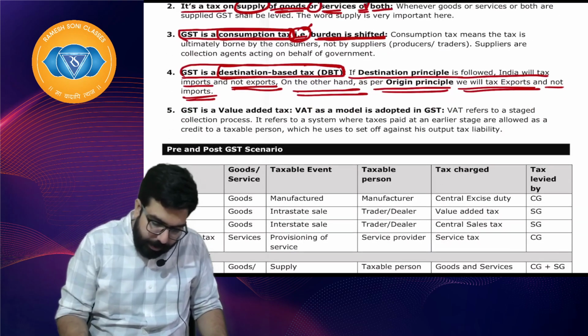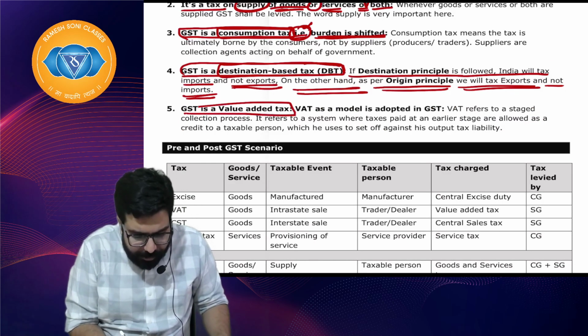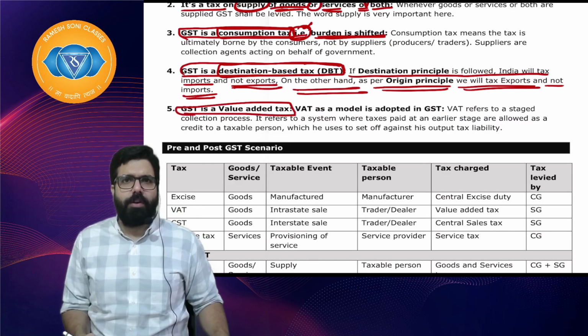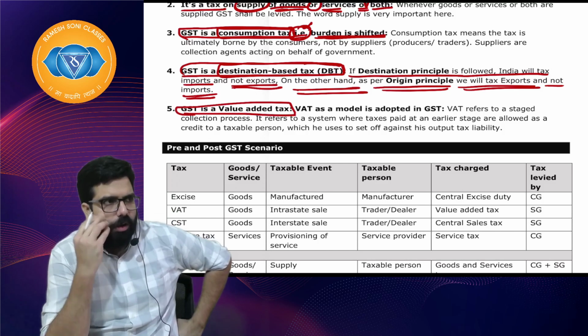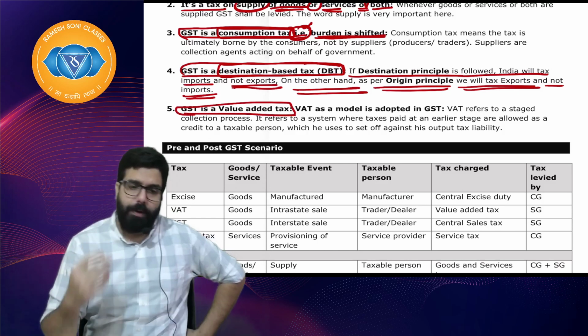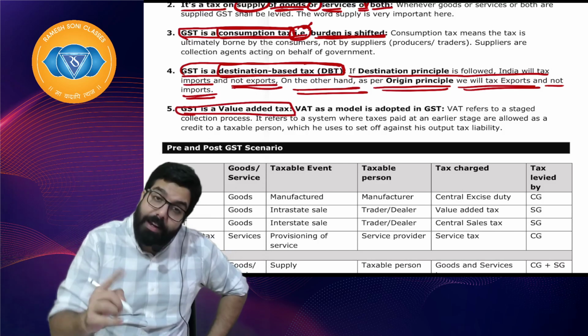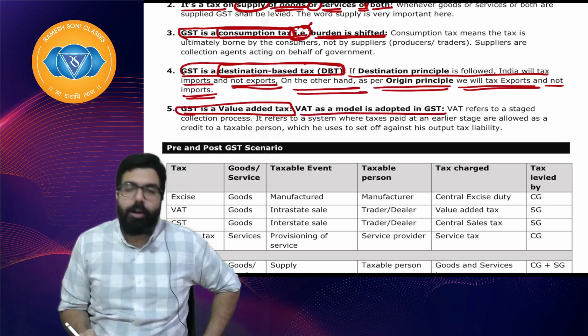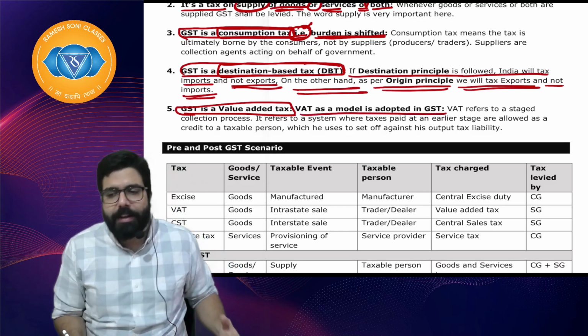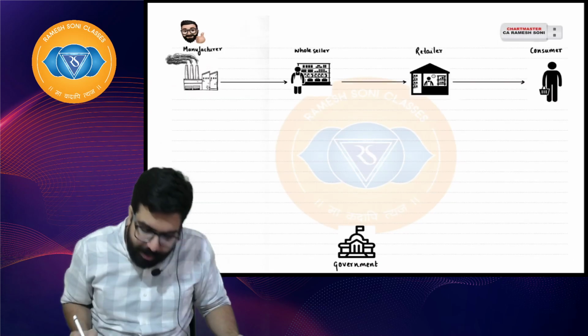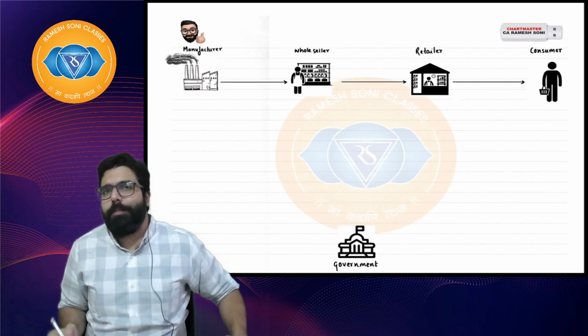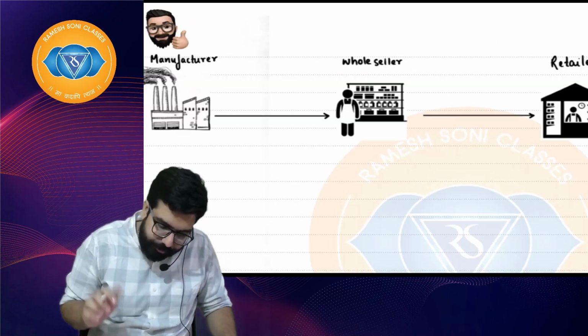Let's go ahead, everyone. Next, GST is a VAT. Sir, GST is a VAT? Now you told VAT is gone. Sir, you told VAT is gone, suddenly you are telling GST is a VAT. People, GST is a VAT means the VAT model has been adopted into GST. Sir, what do you mean by this VAT model? Let's quickly understand the VAT model which has been adopted into GST.